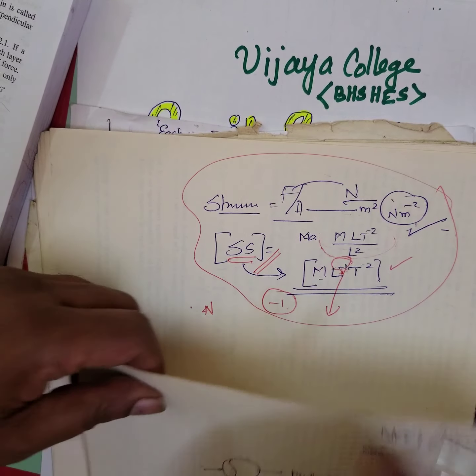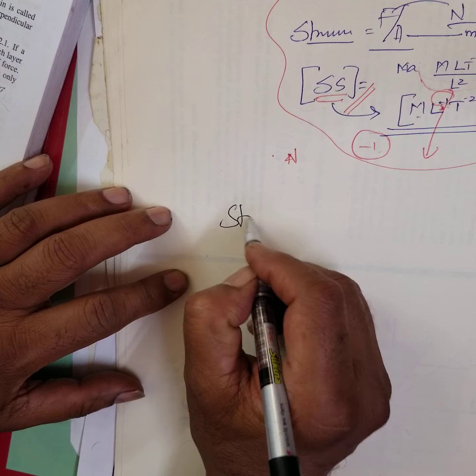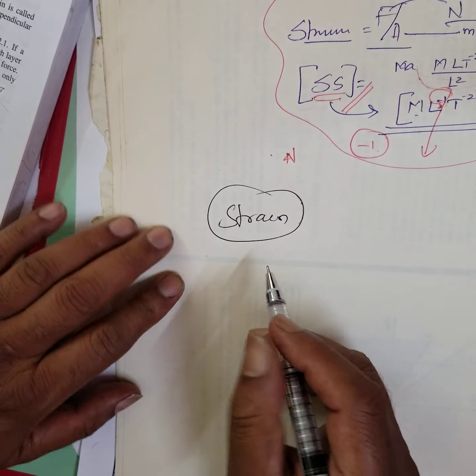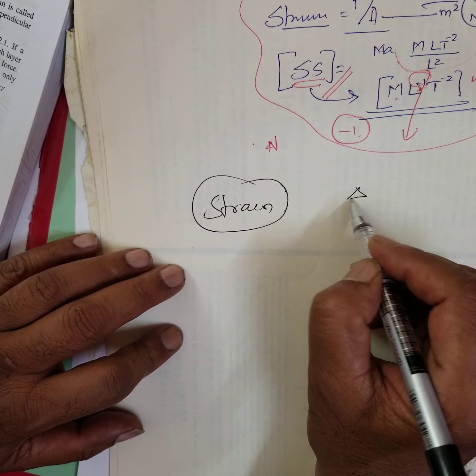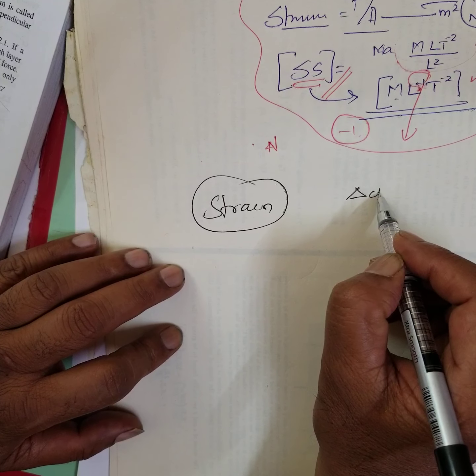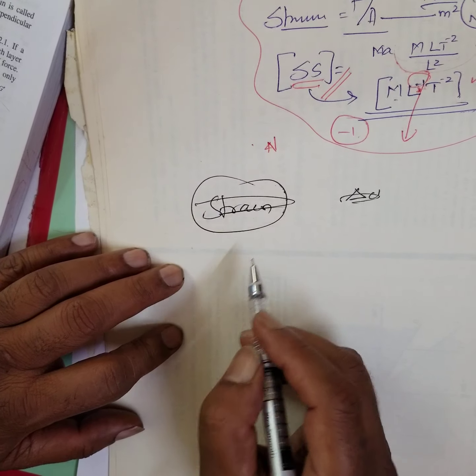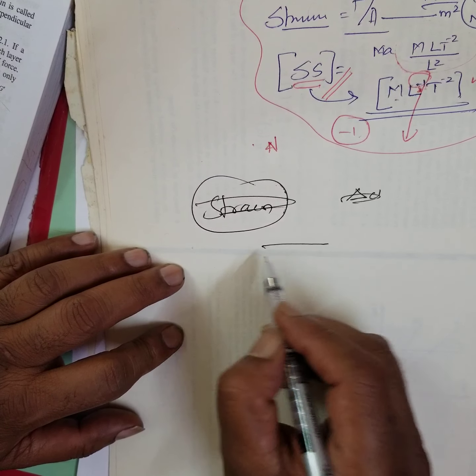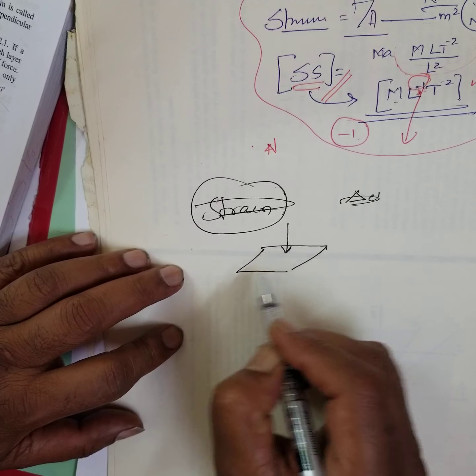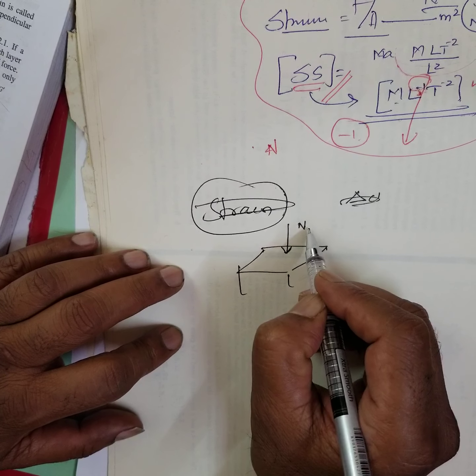Now, what is called strain? Stress I have explained. Strain is change in shape. Another thing is that there are different types of stress. If we take this case, it is called normal stress.